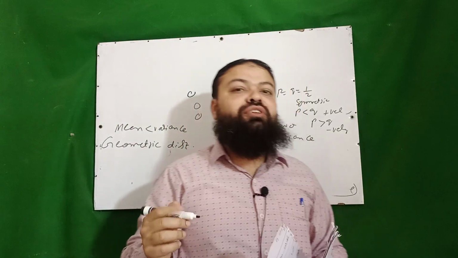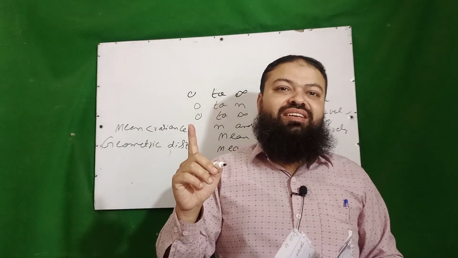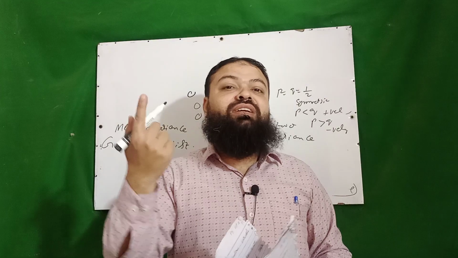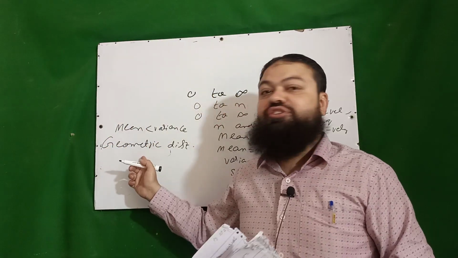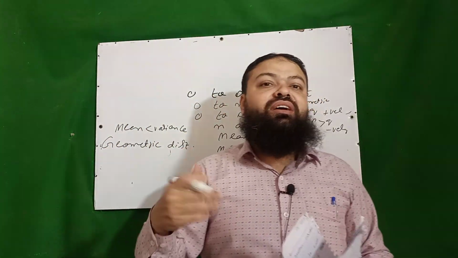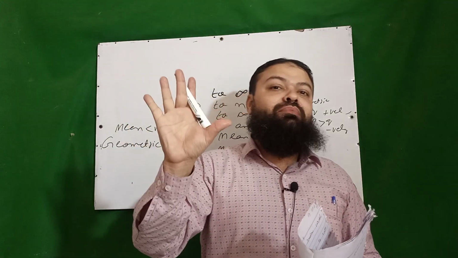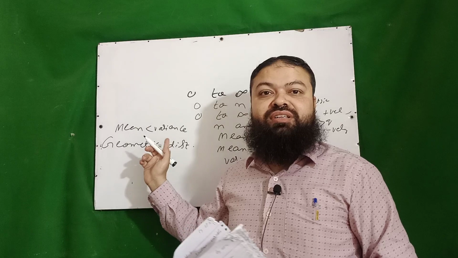In geometric distribution, we need only one success. For example, if a person says to you, you will have to toss the coin until you get one head, it will be the geometric distribution. And if someone says to you, you will have to toss the coin until you have 5 number of heads, that is the negative binomial distribution.